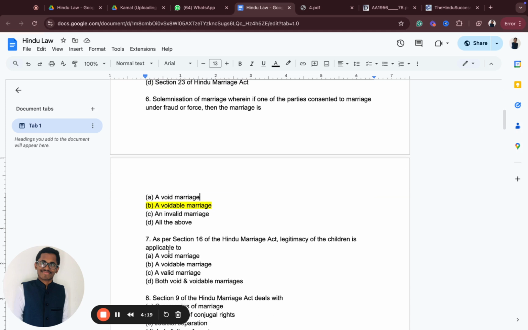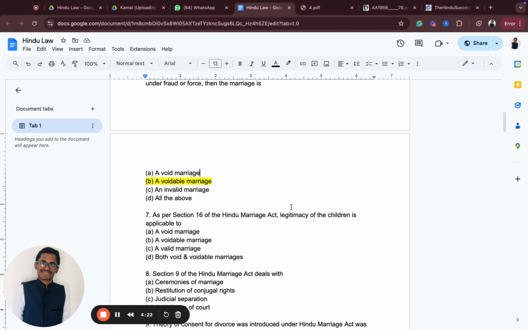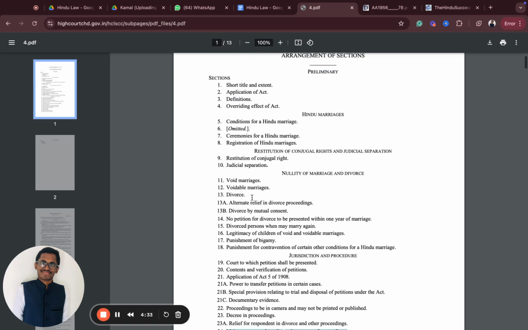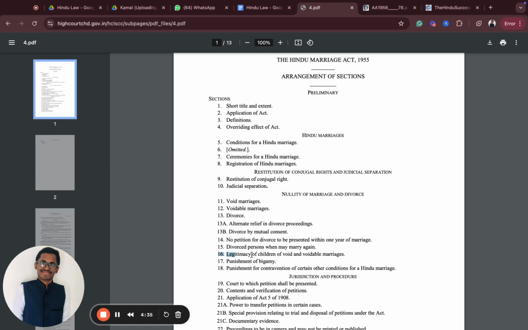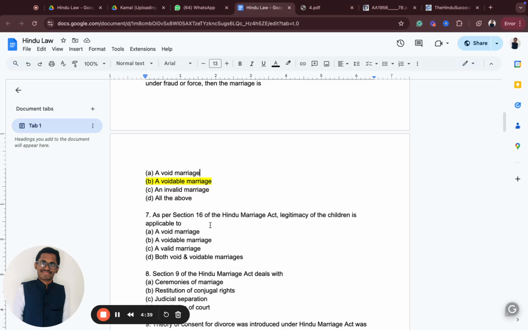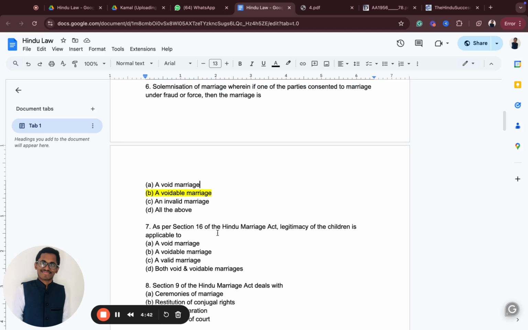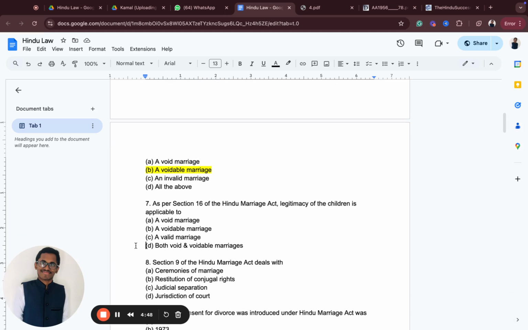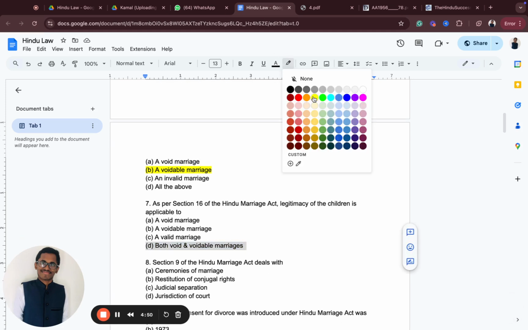Now, as per section 16 of the Hindu Marriage Act, legitimacy of the children is applicable to what? Both void and voidable marriage. Let me go to the Bare Act, section 16. What does it say? Legitimacy of the children, void and voidable marriage. So it very clearly says that as per section 16 of the Hindu Marriage Act, legitimacy of the children is applicable to void and voidable marriages. It's clear for you.